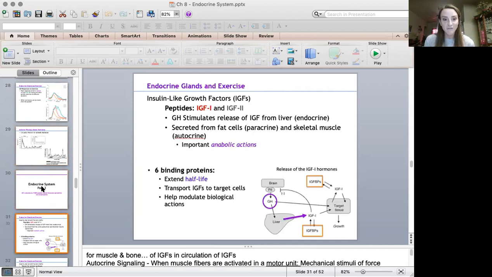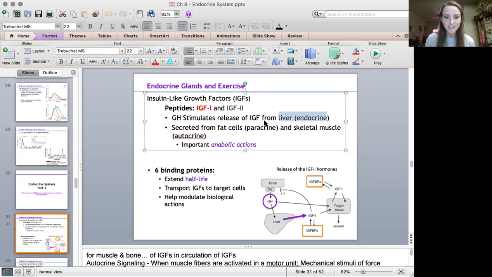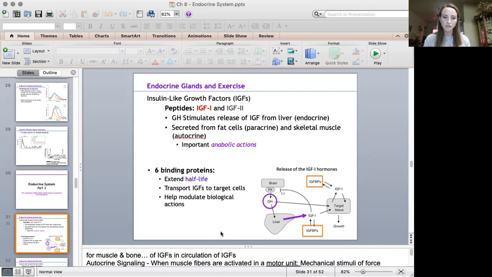Okay, next is IGF, so insulin-like growth factor. So just knowing some basic facts about this one, knowing that it can use all three release patterns. So endocrine, paracrine, autocrine, it uses all of those. It also has 6 binding proteins, which this picture shows here. Their purpose is to transport IGF to the target cell. So we want to extend its half-life, which allows it to be more potent. So it's more potent in the blood, and it can live for a longer period of time before it degrades.